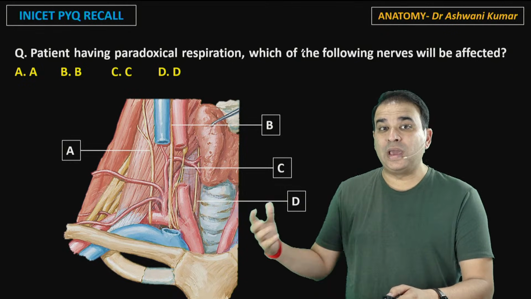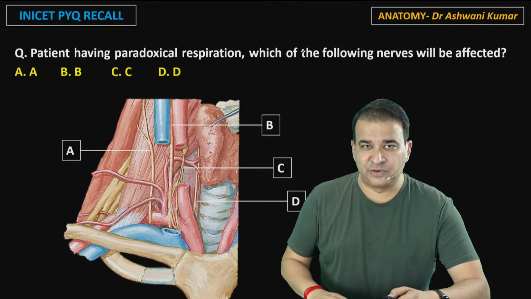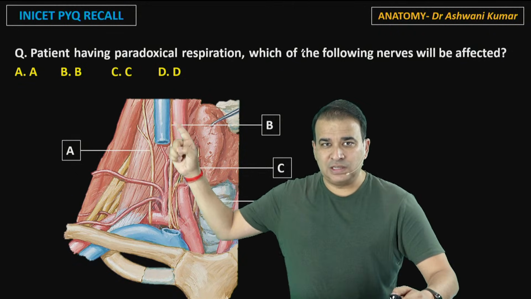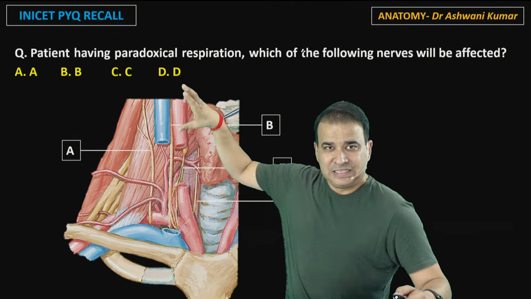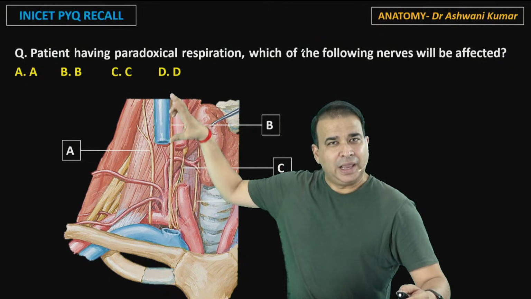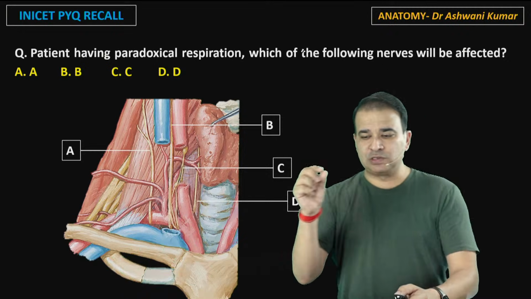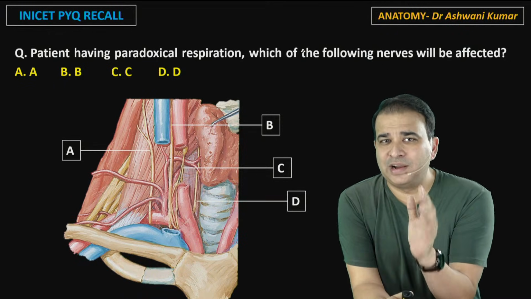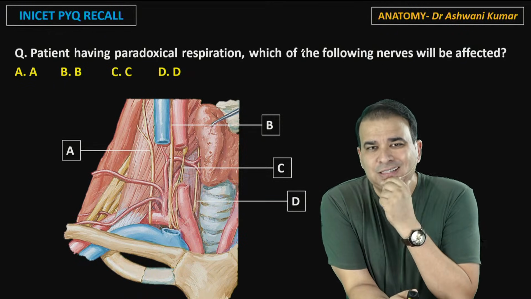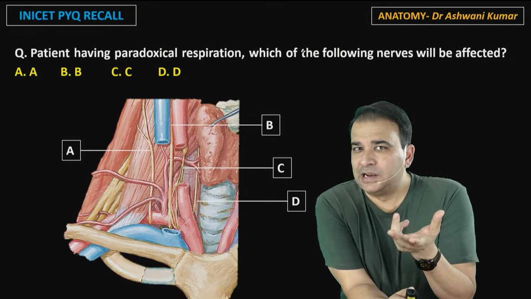The question is, where is the phrenic nerve and how do you identify the phrenic nerve? Well, first of all, guys, look at this muscle which I'm pointing at right now. This muscle is the scalenus anterior muscle, and the scalenus anterior muscle is inserted to the first rib. It goes and attaches to the first rib. There is a tubercle on the first rib where it attaches here. And it's very important to know the relations of the scalenus anterior.